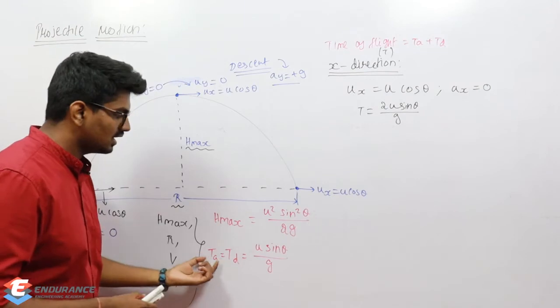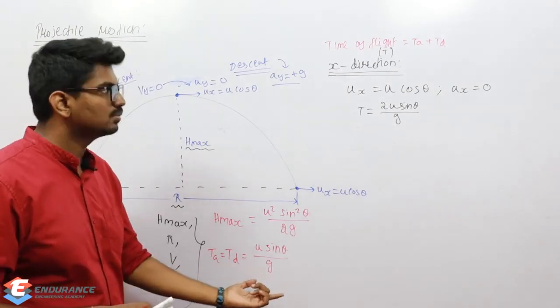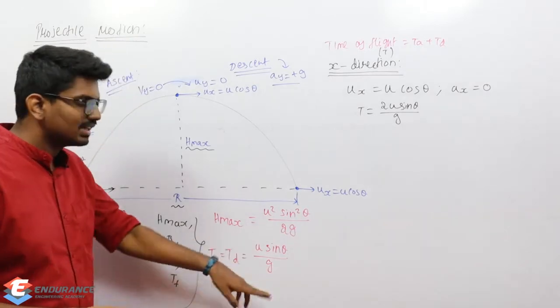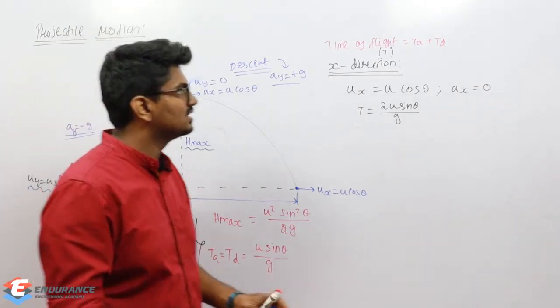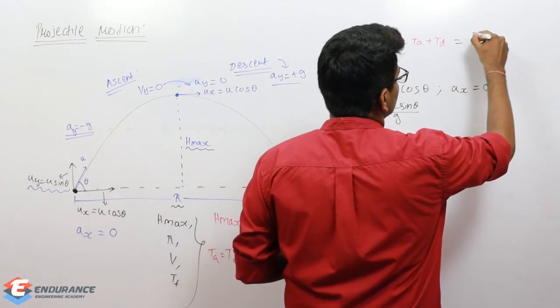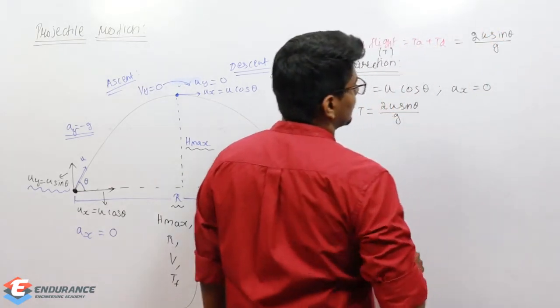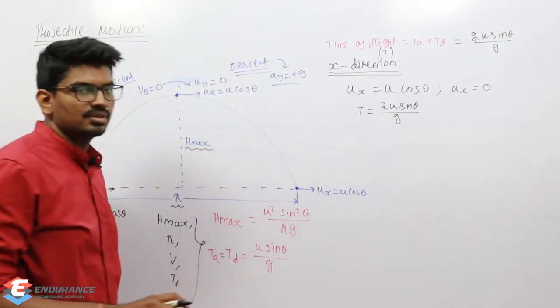So we got ta and td, right? And if I add them both, ta plus td, I will get the time of flight. So u sine theta by g plus u sine theta by g results in 2u sine theta by g. So that is our total time of flight.